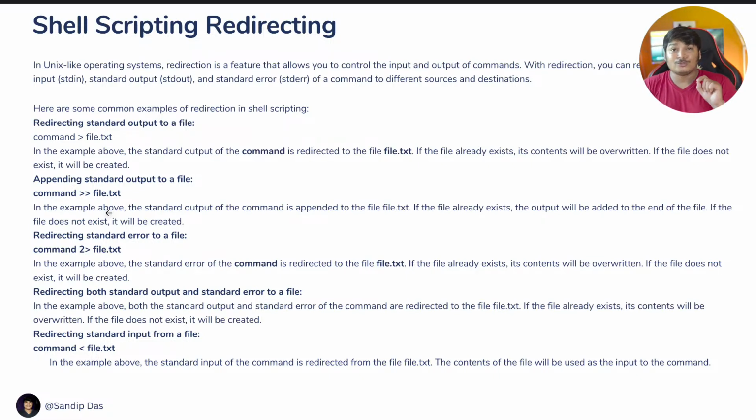What if you want to just output? Maybe you are running some process and getting logs, and you want to redirect those logs to a particular log file. Now there are a lot of ways to achieve that. This is a pretty basic example of how you can do it.